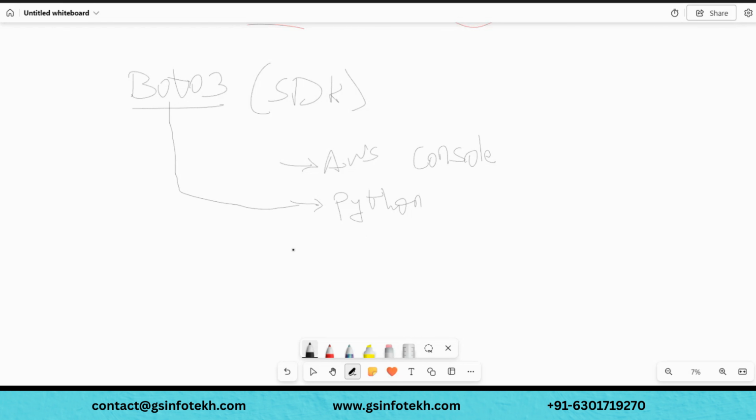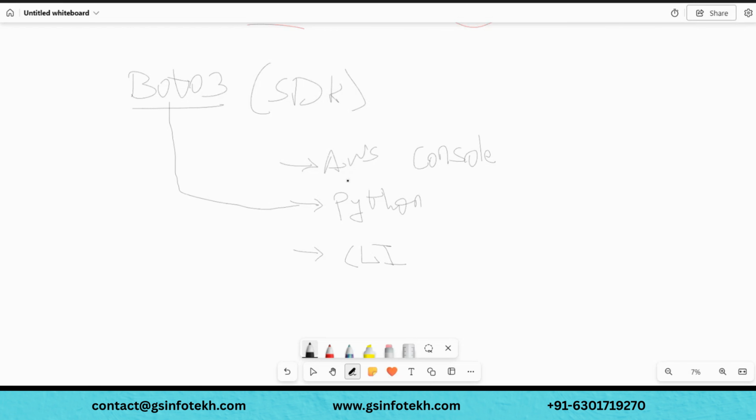And the third way is the CLI. We have the CLI, like a Unix-based thing on the console itself. If you want to run some commands, like a Linux admin, for creating buckets, deleting buckets, all that stuff, for every service there is the third option, which is the CLI. So basically it's console, Python and CLI.